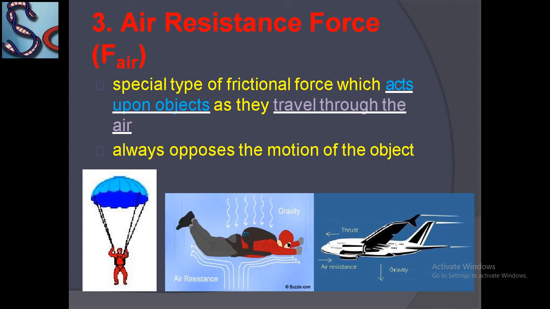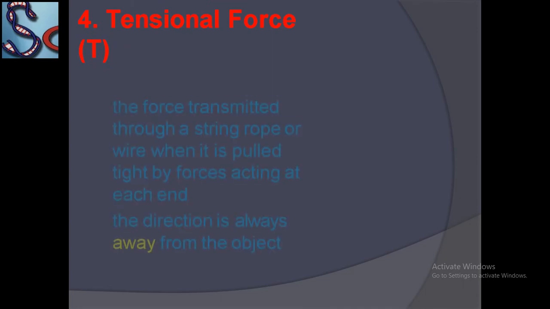Air resistance will be explained easily by your teacher during the class, and discuss it with them, like the movement of a kite, or because of air resistance, the movement of balloons. Okay, now next is the contact force, tension force.